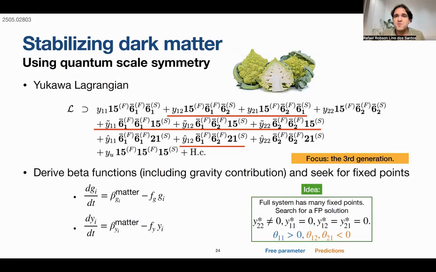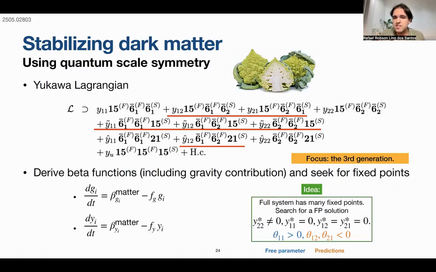Well, the solution is to use quantum scale symmetry. We have our beta functions for the gauge couplings and for the Yukawa couplings. You have the gravity contribution parameterized here by f_g and f_y. And then the idea is that we have this full system with many fixed point solutions, but we will select a fixed point solution that has these properties here. And it turns out to be the most predictive solution that is compatible with phenomenology.